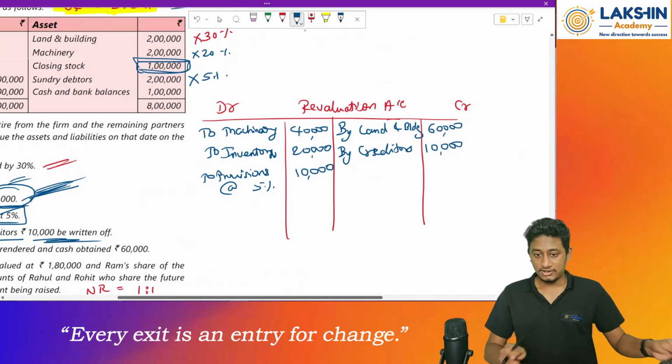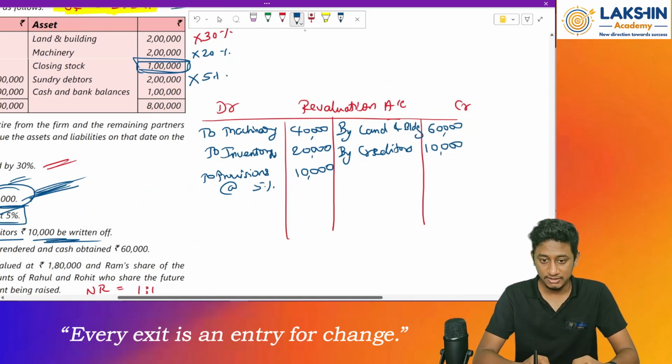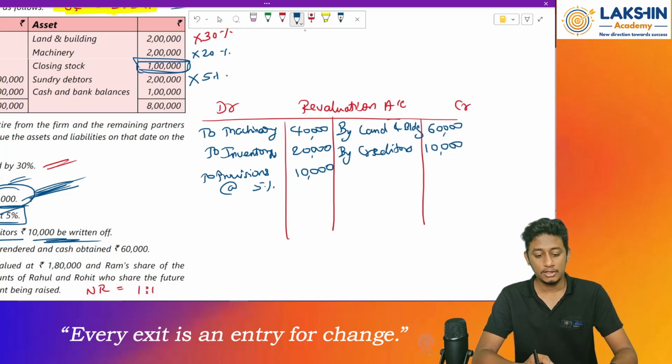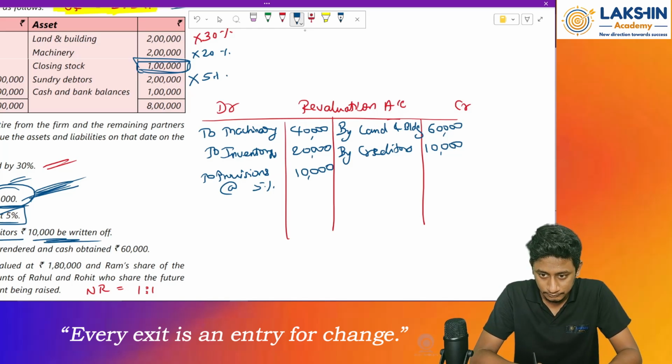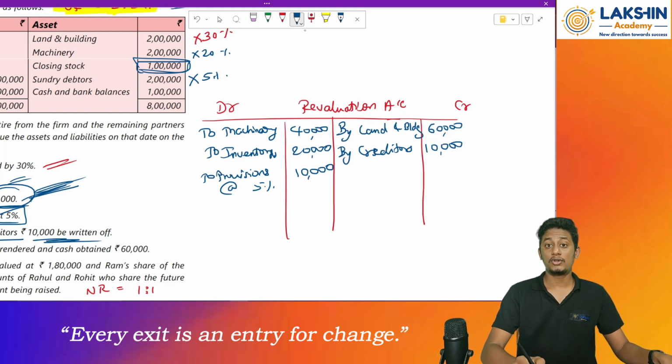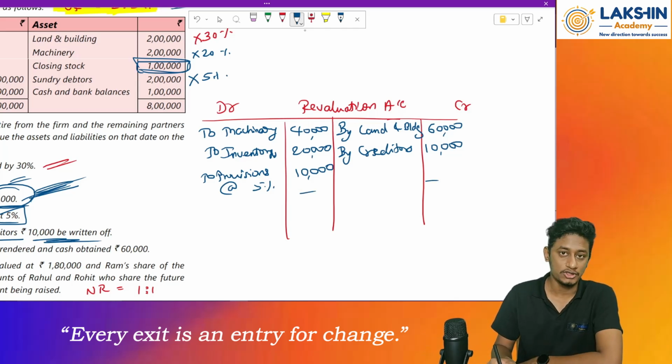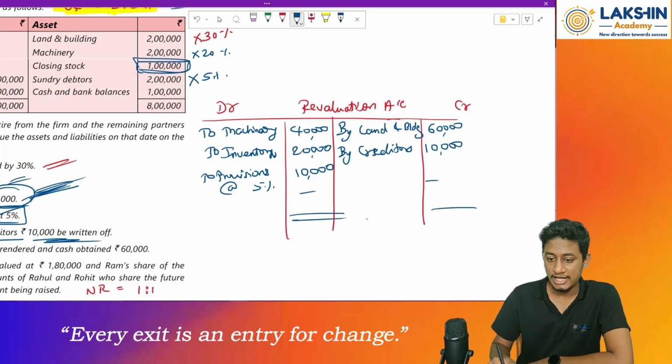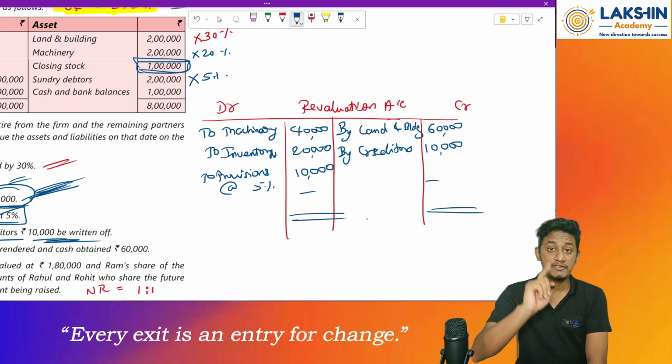So now the balance is off. 60,000 plus 10,000 minus 40,000 minus 20,000 minus 10,000. So there is no profit, no loss here. No profit, no loss, so the accounts are already tallied. This is the first way of doing it.